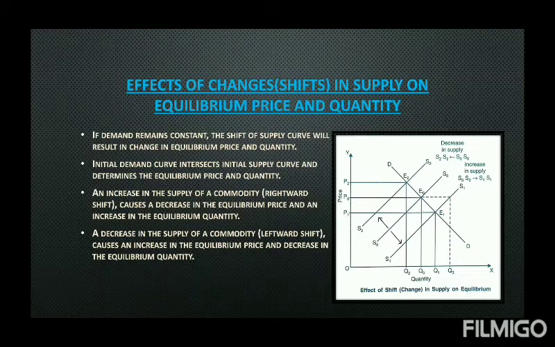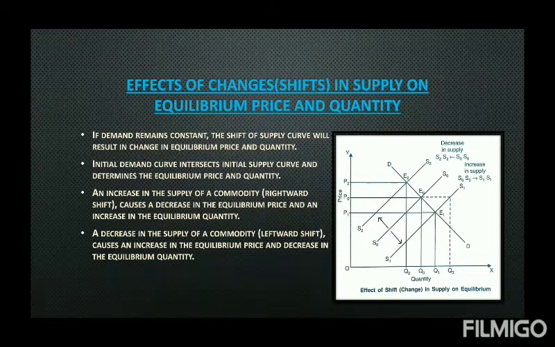So the new equilibrium will say that price is decreasing, but quantity is increasing. Why so? Because when the price decreases and quantity increases, the new equilibrium reaches at E1.